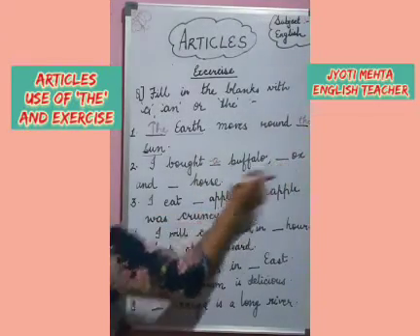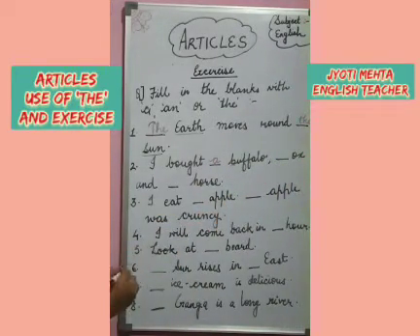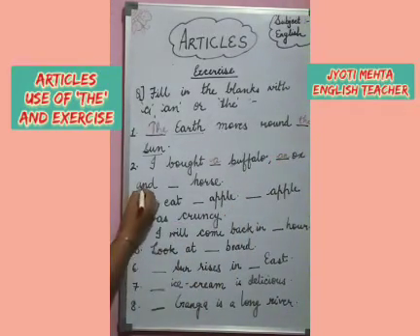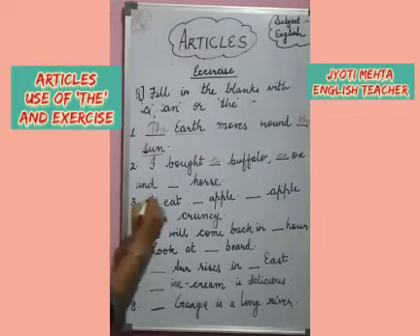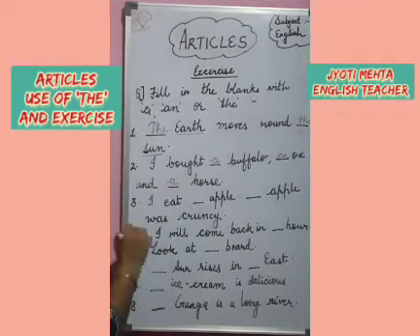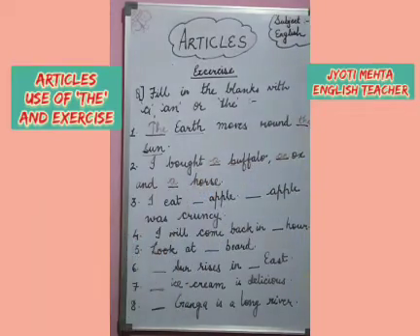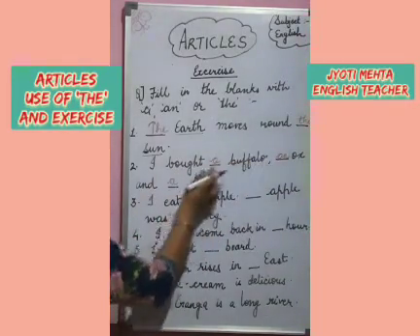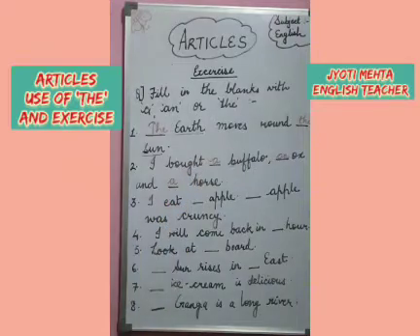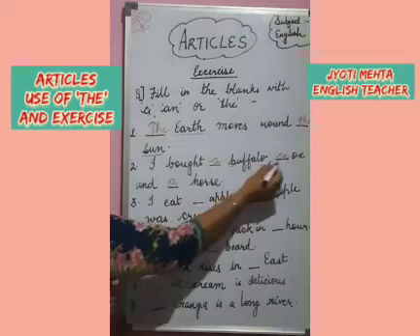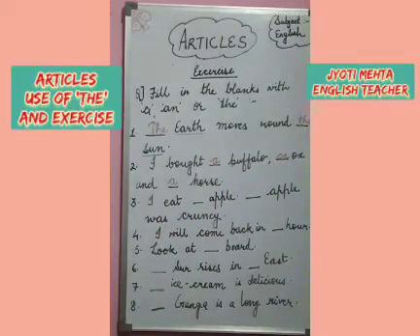Next is ox, o, a vowel sound, so we will use an before it. Next is horse, h, again a consonant sound, so a before it. So these are indefinite and we will use indefinite articles, a and an. A and an both are indefinite articles. With a consonant sound we use a, and with a vowel sound we use an.